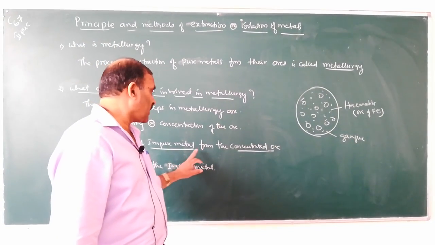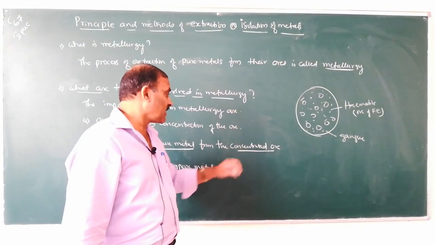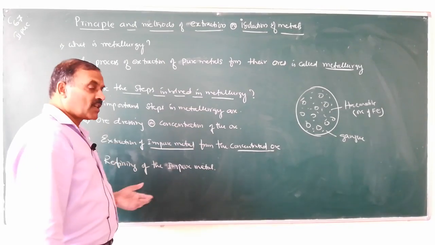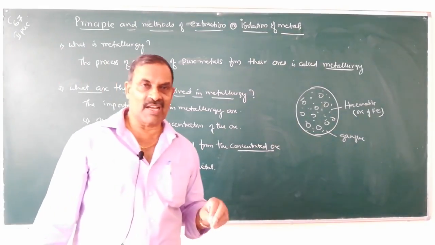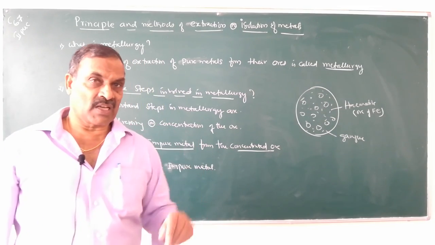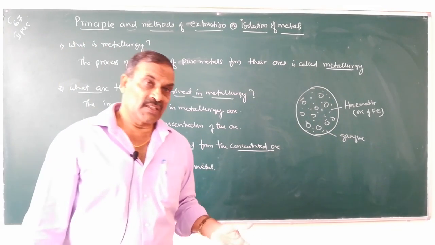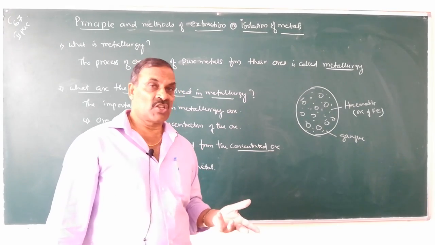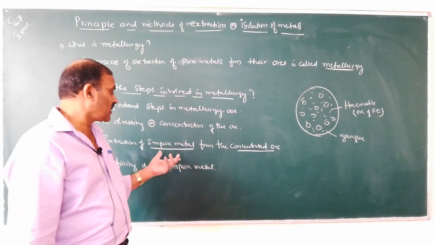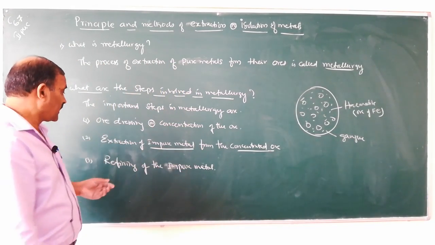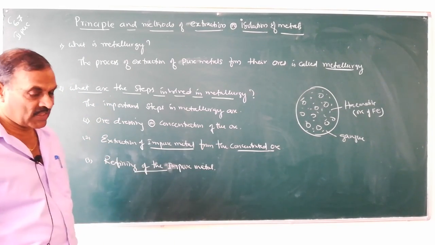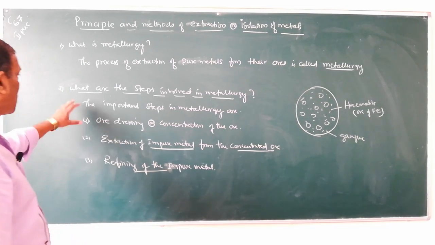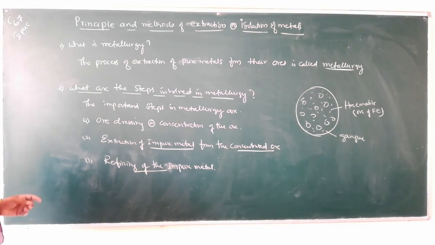In the second step we will get some impure metal. In the third step, purification of impure metal, that is the last step, refining of impure metal. So these are the 3 steps involved in metallurgy.